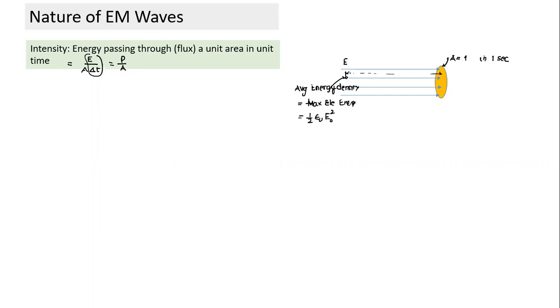If we think of the wave, it's like energy packets which are traveling. These different points have different energy. As the wave is traveling, this energy also is traveling. In 1 second, if I take a part of the wave which is of length c, all the energy or wave form which is within the length of c will pass through the area in 1 second. So the entire energy contained within the length c will pass through the area.